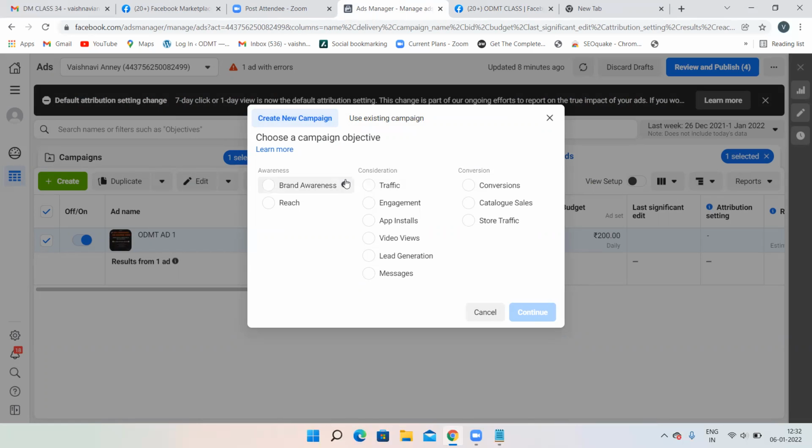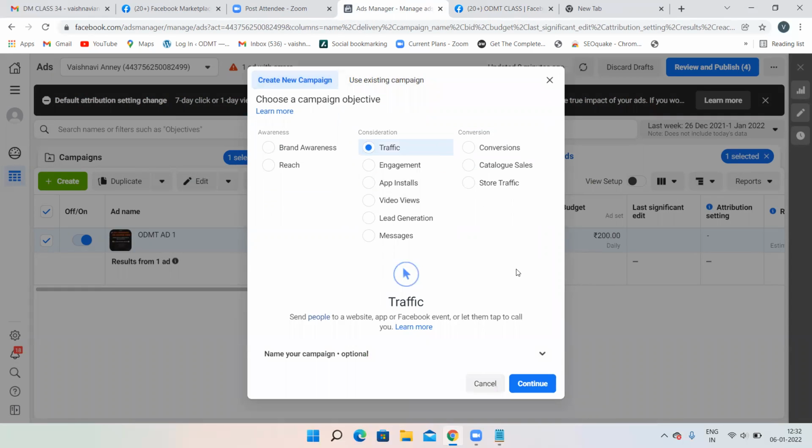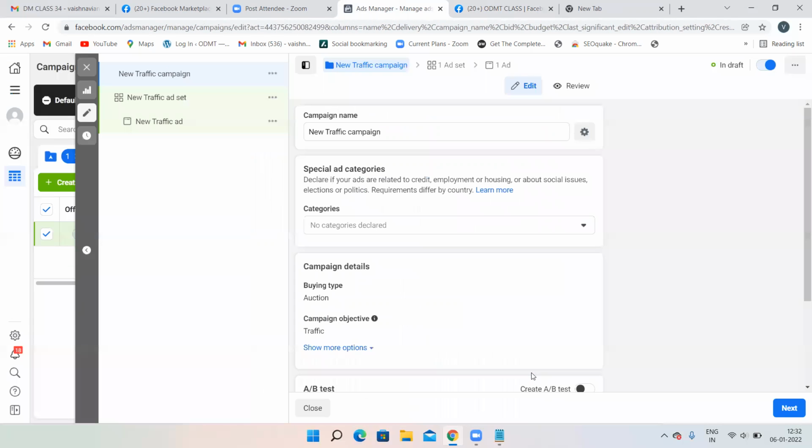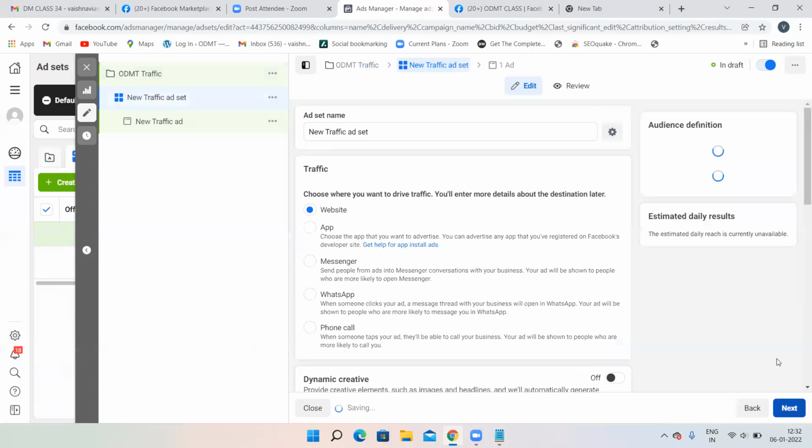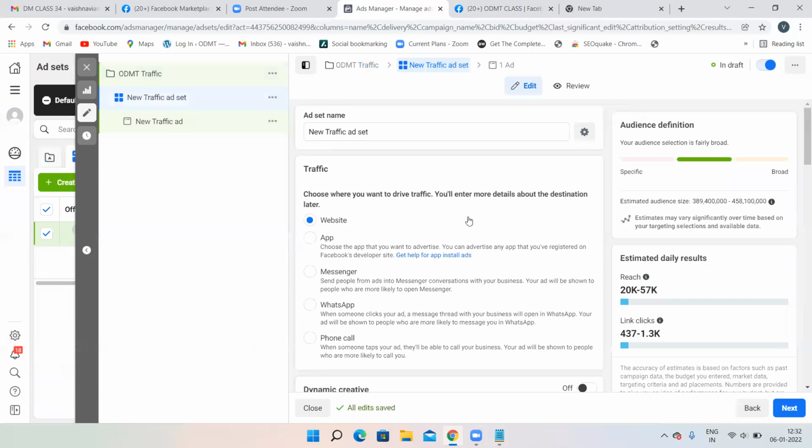Both are similar. There is only one difference between brand awareness and traffic. Now click on the traffic option, then click on continue. Traffic means clicks. Awareness means impressions. Now again, everything is the same. New traffic campaign. So I'm giving the campaign name as ODMT traffic. Then do not select any category. Don't select anything over here. Click on the next option.